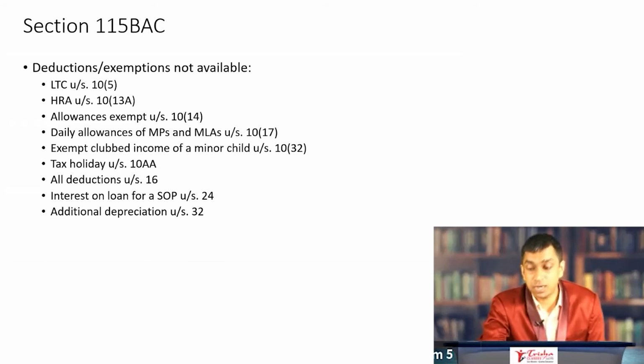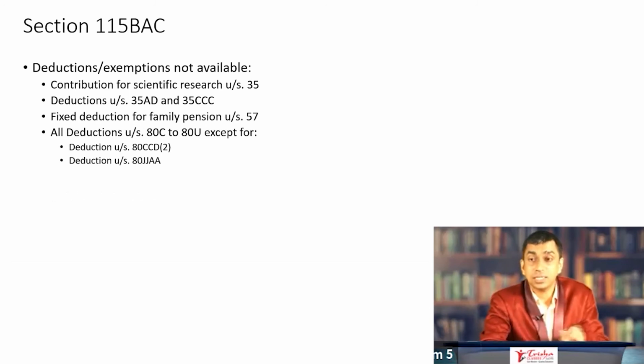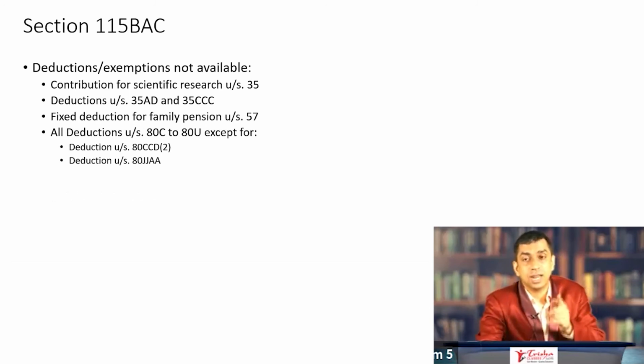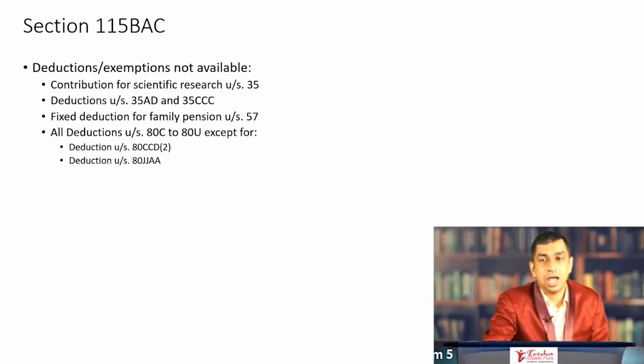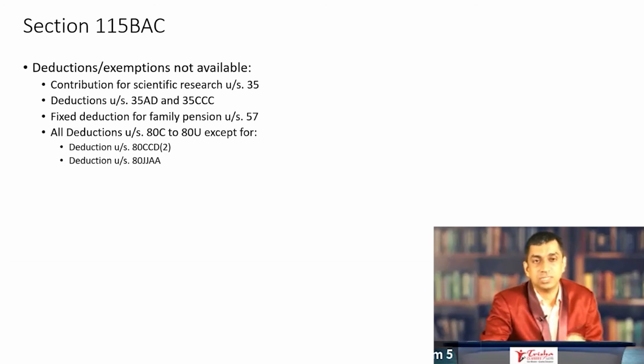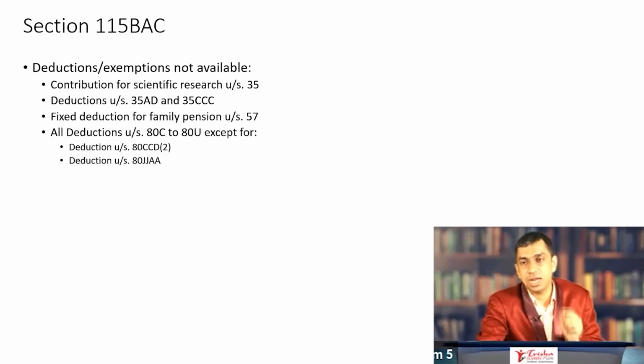And most importantly, chapter 6A deduction, where certain deductions are available, NPS contribution and 80JJAA. This has to be clearly kept in mind as far as 115 BAC is concerned. I would humbly request and suggest every CA intermediate student who is watching this podcast to read, reread, and reread section 115 BAC.